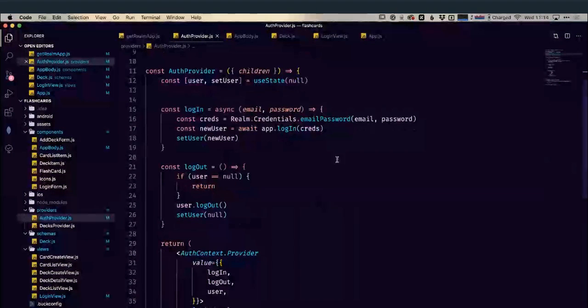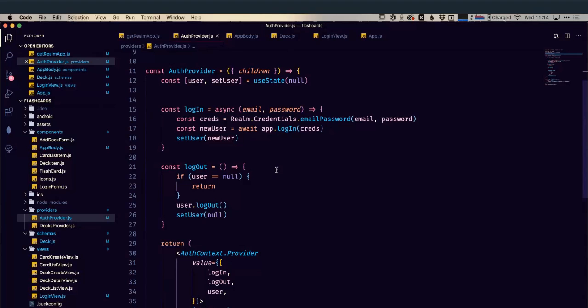So for our decks, we're also going to need to have a provider that does these interactions for us too. We could do it within the individual components themselves, but a lot of our components are going to share access to the deck. So things like the deck list is going to need access to the decks, to show the actual deck details and the cards and everything else. They all will need to access this information.